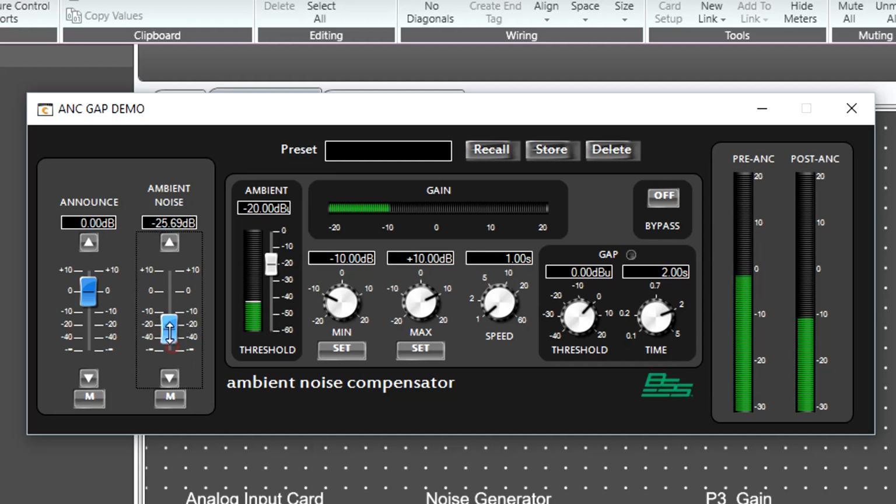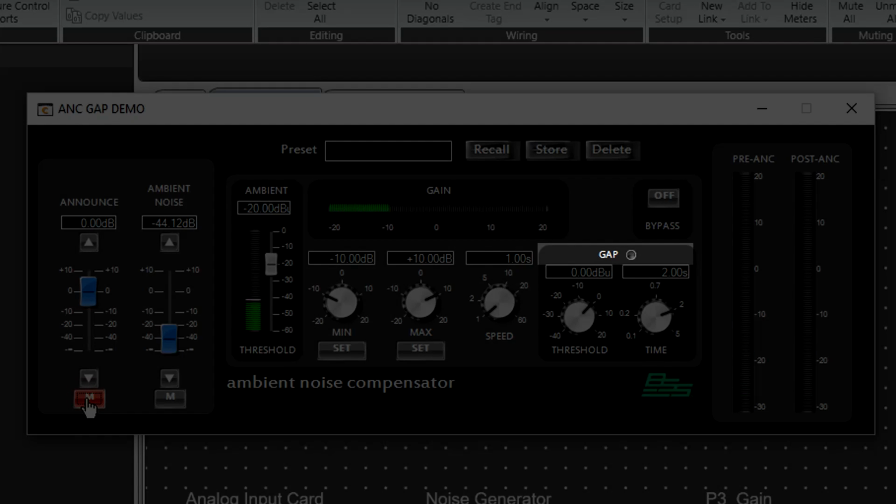Any changes to the ambient level while making an announcement will not alter the applied gain of the ANC object. However, we can use the set buttons to override the applied gain of the ANC object in order to get the minimum and maximum values set for low-level and high-level ambient applications respectively. Muting the announcement, we'll see after 2 seconds that the ANC object can now start measuring ambience.